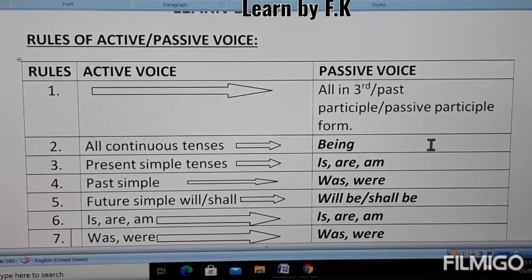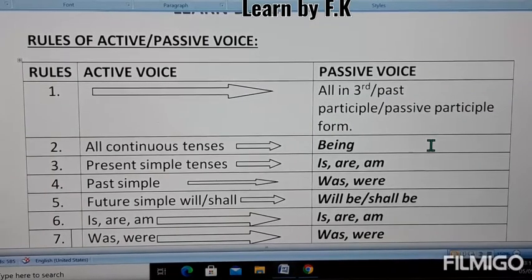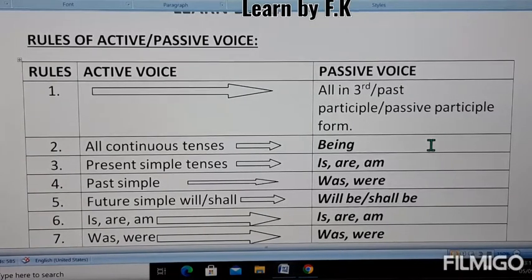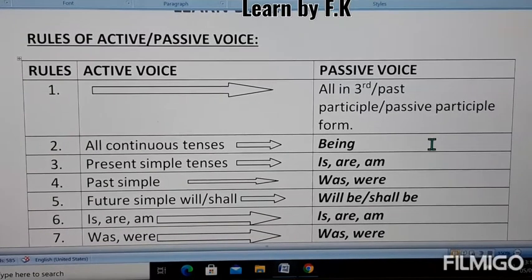Hello viewers, today I will teach you the rules of active and passive voice. These rules are very important and are written in a very simple way, as you can see here. You can use the active or passive voice chart for converting in both directions.